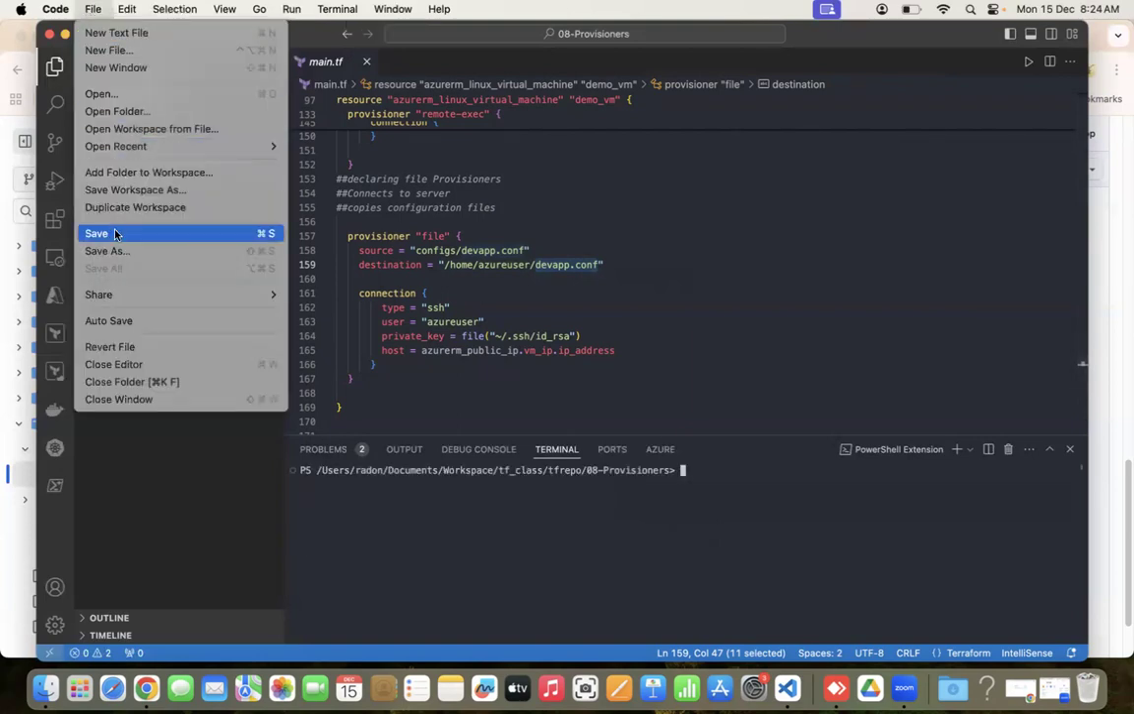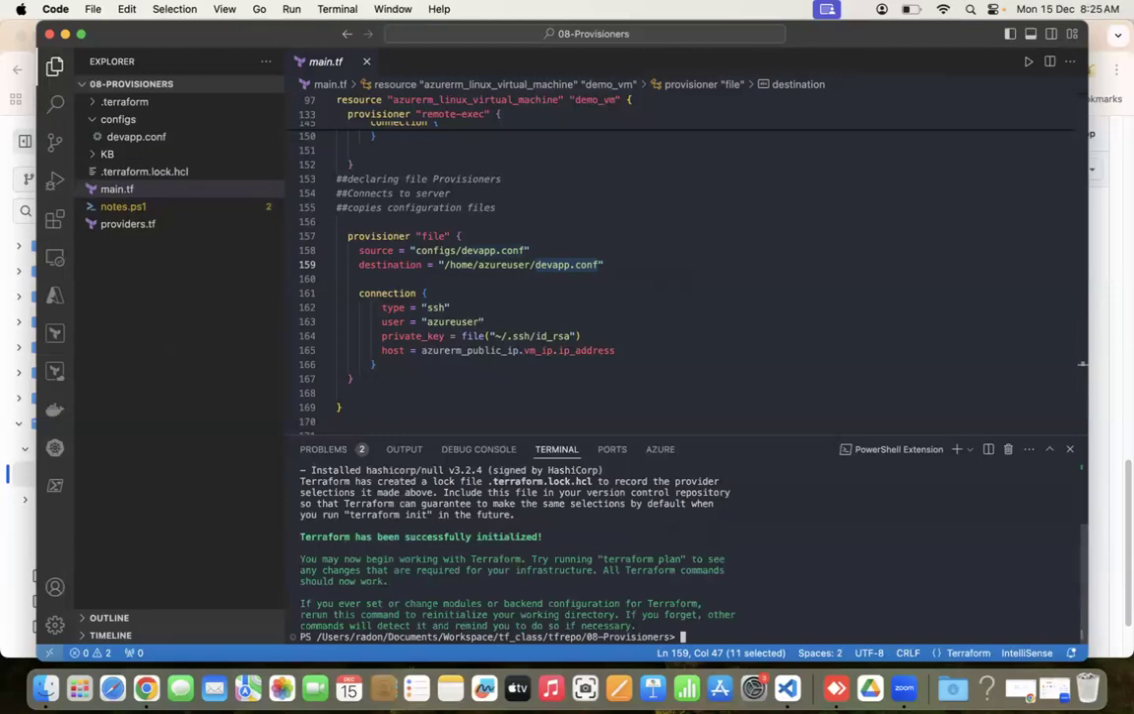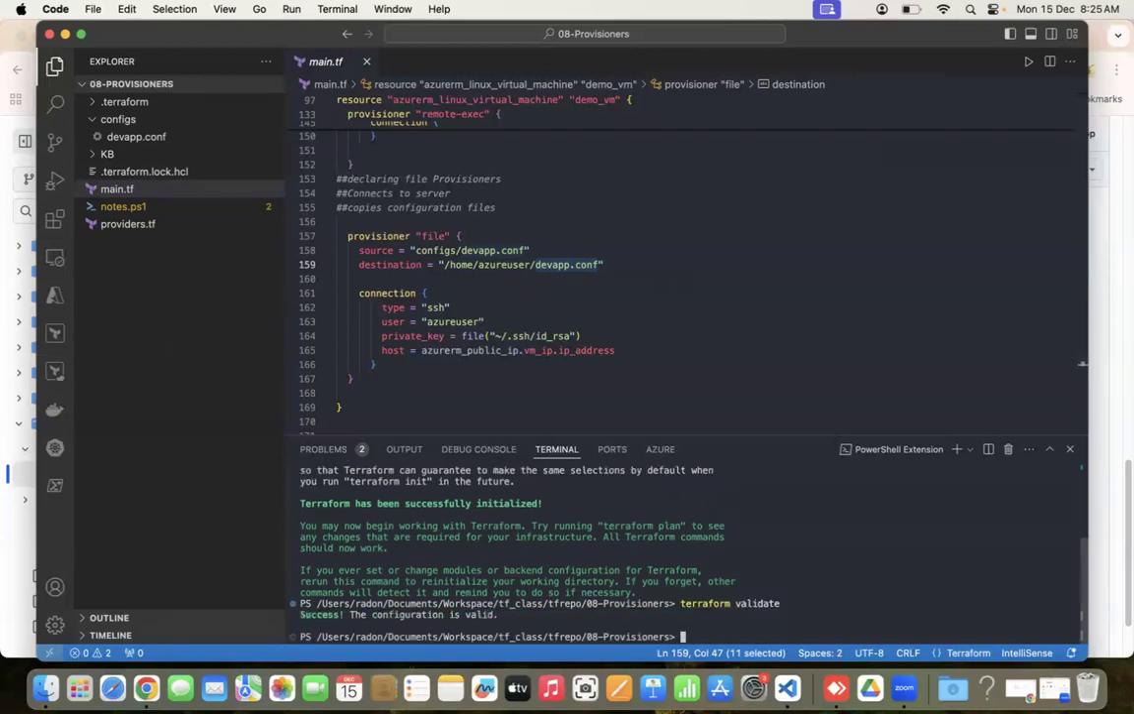Let me save. I'm not sure whether I saved or not. Okay, everything is saved. Am I on the right folder? 08 provisioners. Yes. Okay, I will say terraform init. Okay, I can see it got completed and .terraform is created and a log file is created. Let me run terraform validate just to check if the config files are good. Okay, success. The configuration is valid.